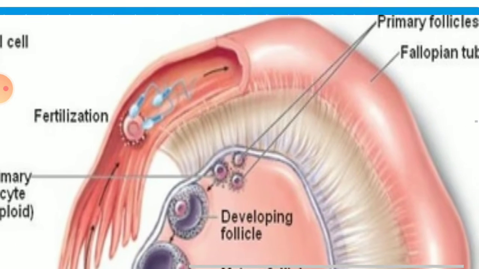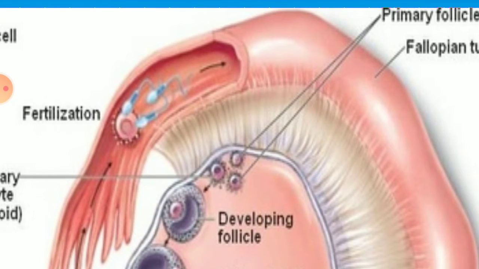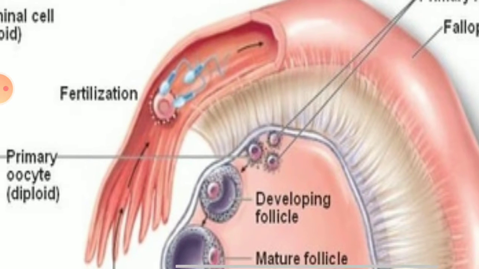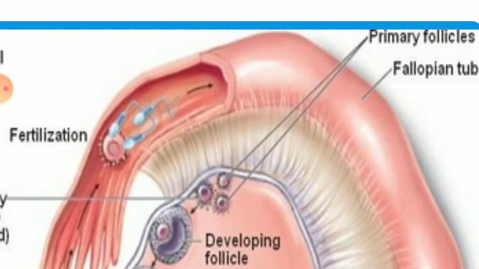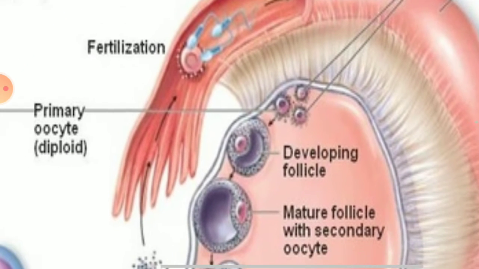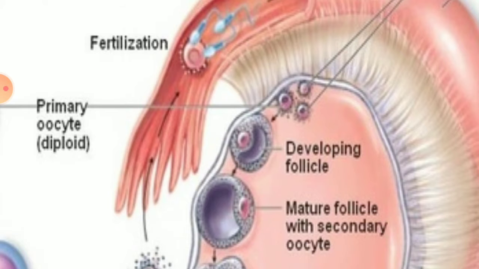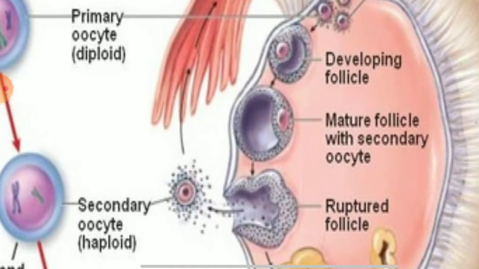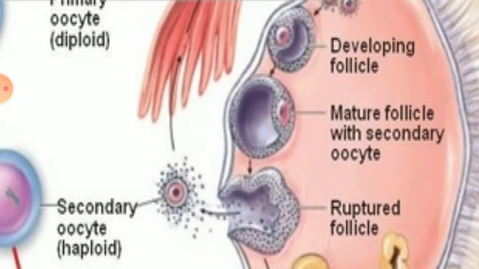So here you are able to understand the primary follicle surrounds the primary oocyte. Inside the follicles, the primary oocyte is present. So follicles are developed around the oocyte. The secondary oocyte is formed. This is a very important question: at the time of ovulation, the secondary oocyte is released, not the ovum. Remember that.